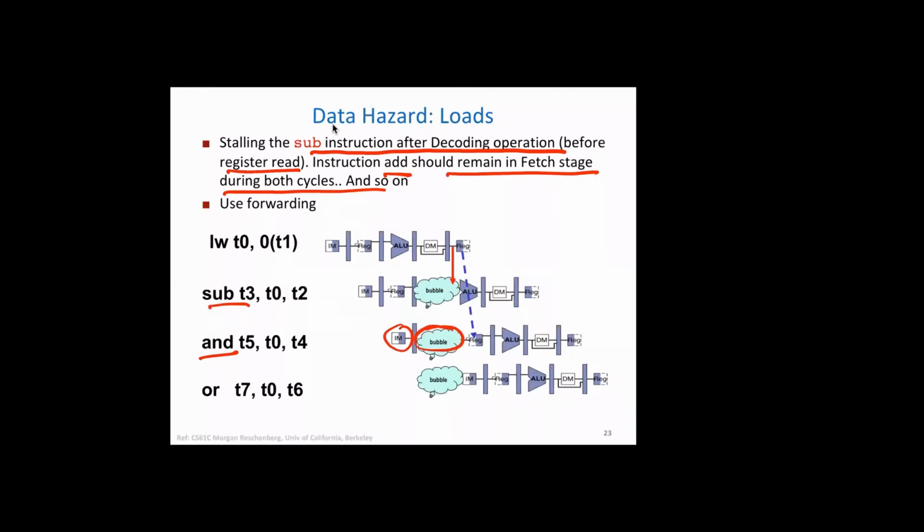And of course we are using double pumping, even with putting a bubble. Sorry, we are actually not using forwarding, it's in the same cycle, right? Oh, of course, here we are using forwarding, and then this is double pumping. Is it fine?